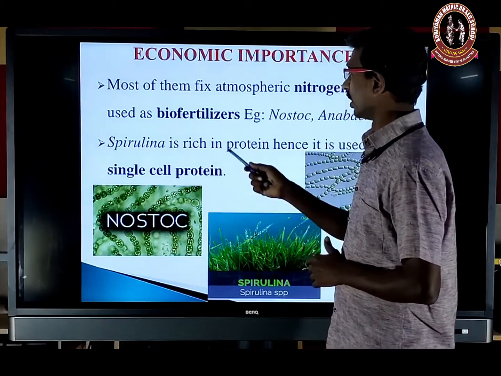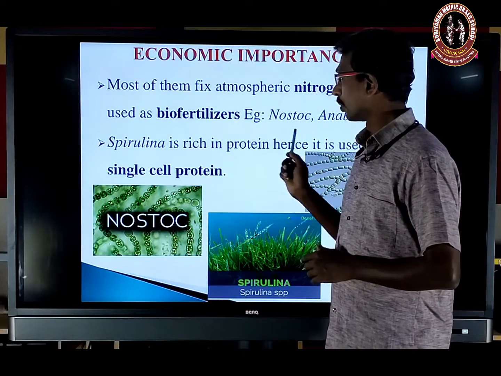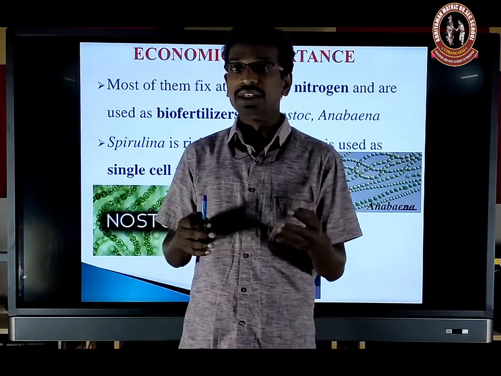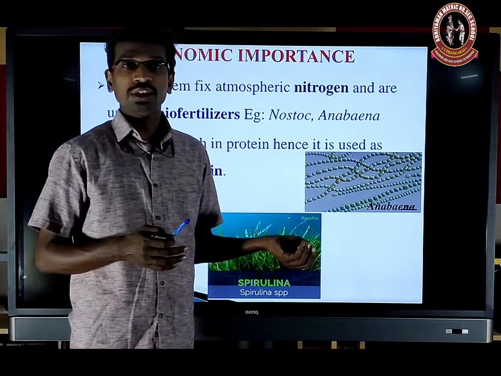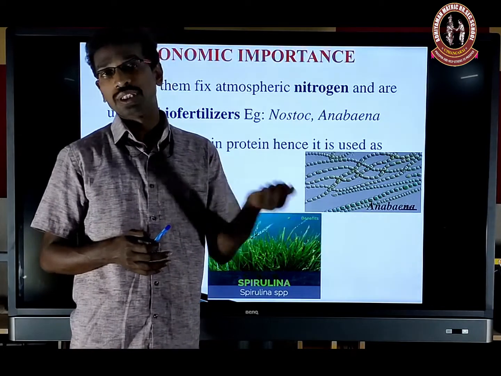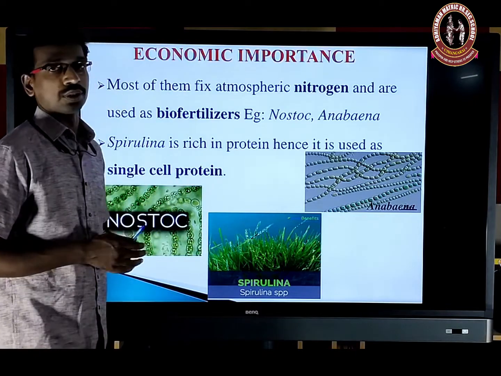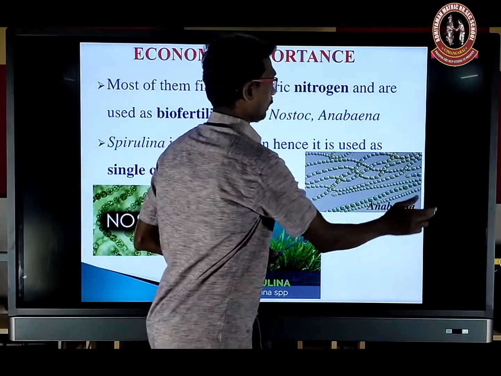And then Spirulina is protein rich. For space travel, astronauts take capsules, no? It is nothing but a Spirulina tablet. The Spirulina tablet provides enough protein to humans. That is generally called single cell protein. Spirulina also belongs to cyanobacteria.